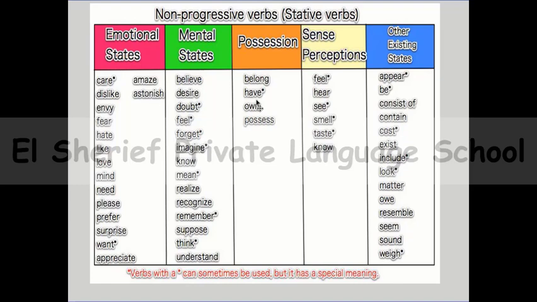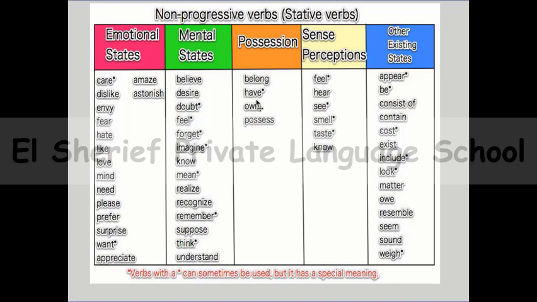And there is a different meaning of the verb have, when I'm saying "I'm having pasta right now." So have here means I'm eating pasta right now. So if the verb have expresses an action like eating, we can use it in present continuous.